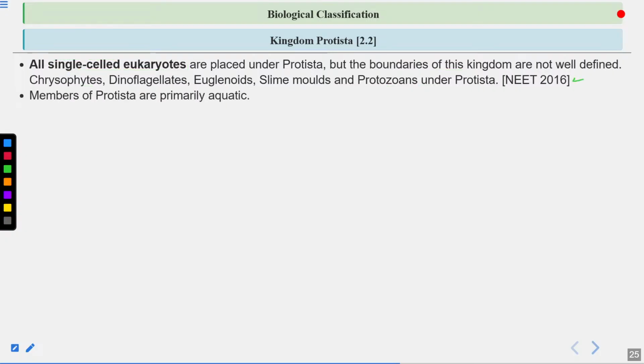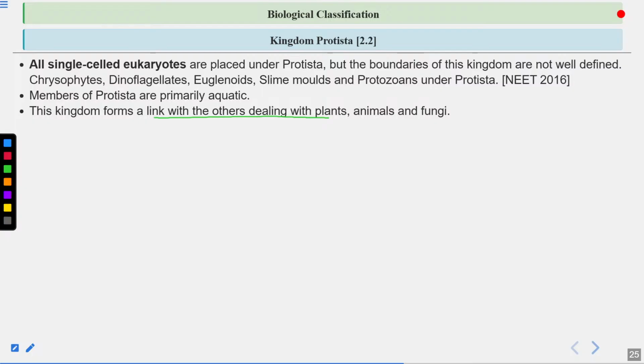Again, questions have come from this line. Members of the Protista are aquatic. They form a link with other groups like plants, animals, and fungi. Again, this is very important. Questions can come from this line. They form a link because the members of the Protista, or protists, are plant like, animal like, and fungi like also. That's why they are forming a link.